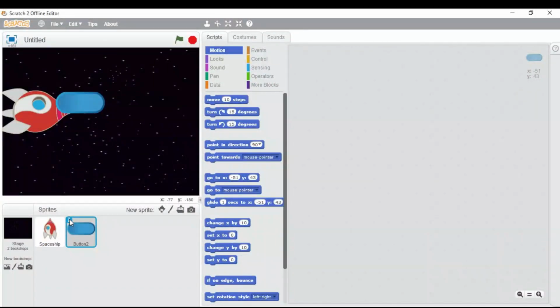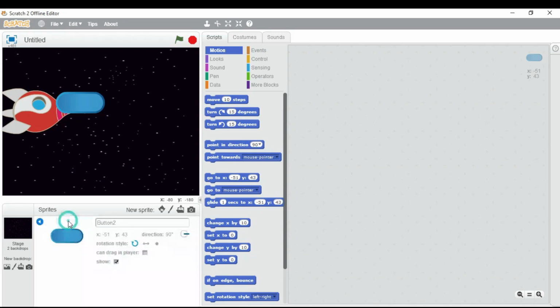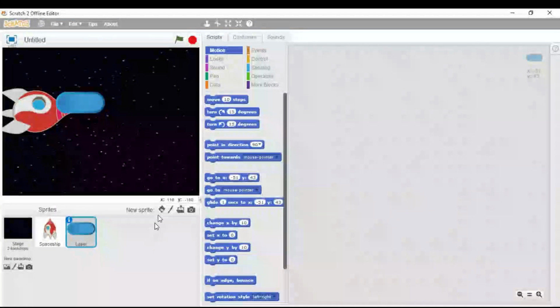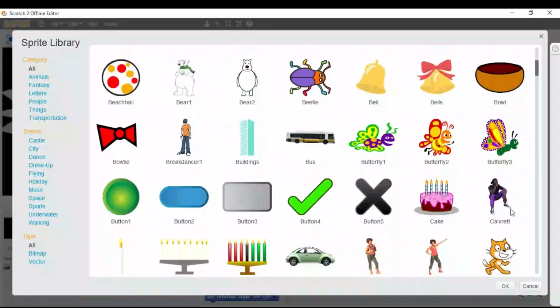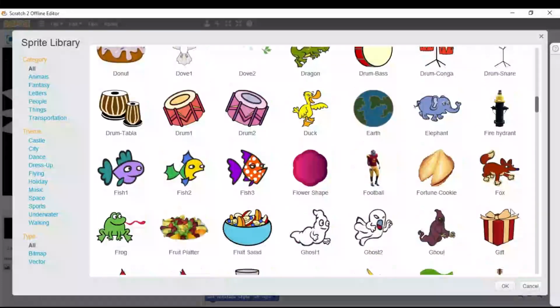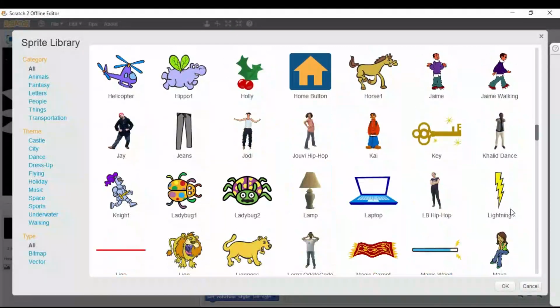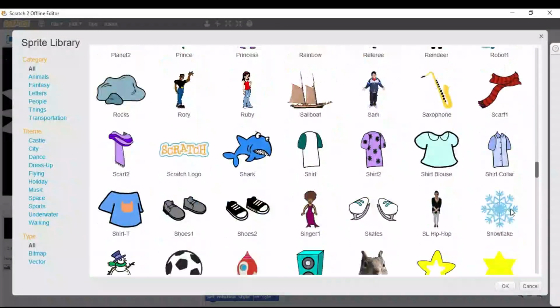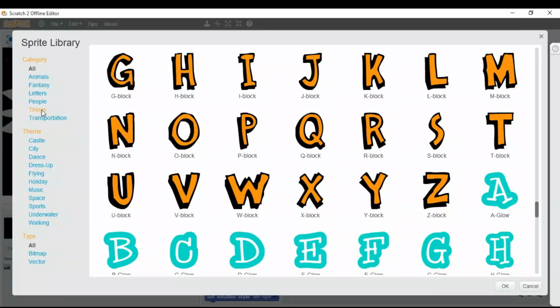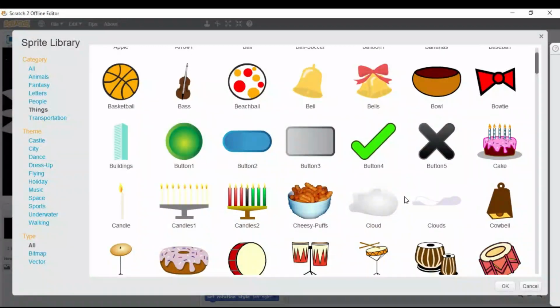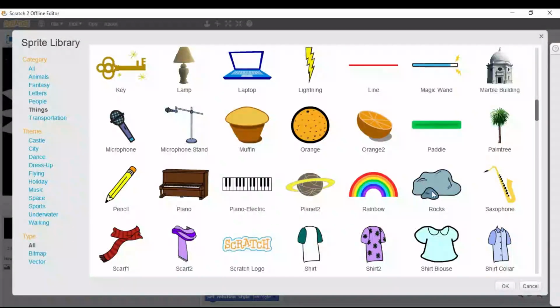Click on the OK button and we need to rename it. How are we going to do it? Click on this arrow, change the name to laser, and that's it. Now let's add the rocks also. Here we go, in the sprite library you can search for the rocks. Or you can simply click on the things category to make your search easier. Here we go, rocks, and click on the OK button.